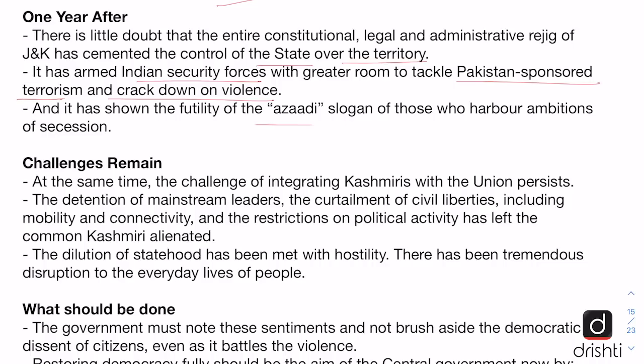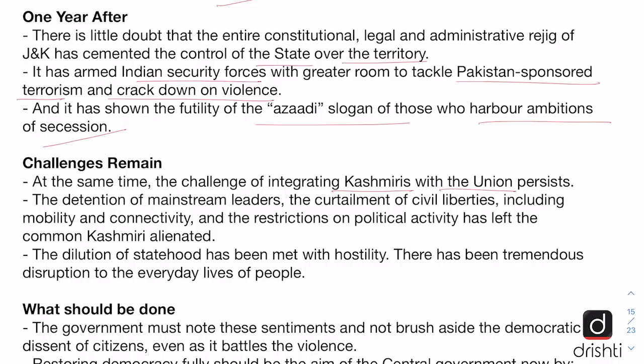The futility of the Azadi slogan of those who harbour ambitions of secession from the Indian Union. Now it must be clear to everybody that Jammu and Kashmir was and is an integral part of the Indian Union. But at the same time, the editorial points out that certain challenges remain, and the most important challenge is of integrating Kashmiris with the Indian Union.